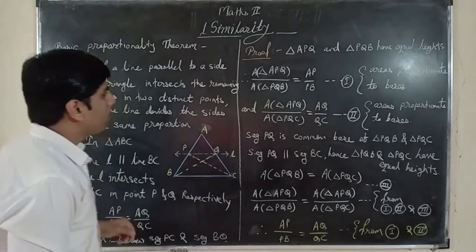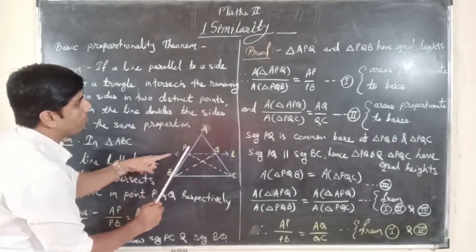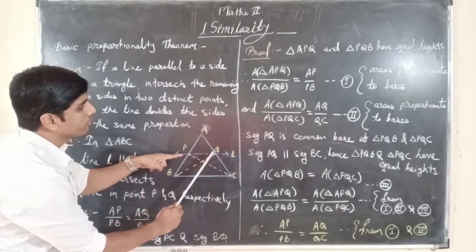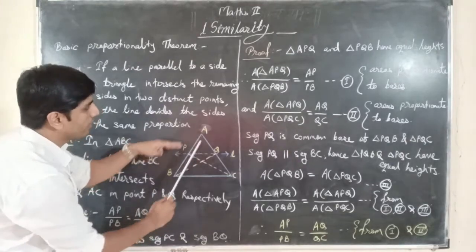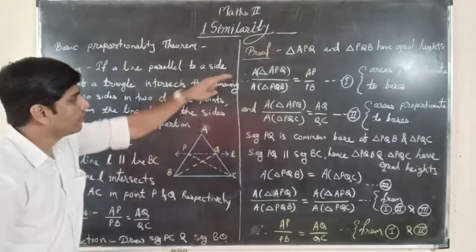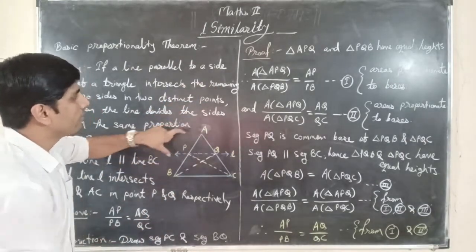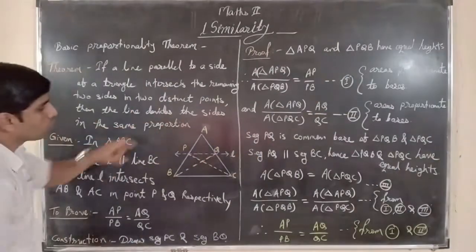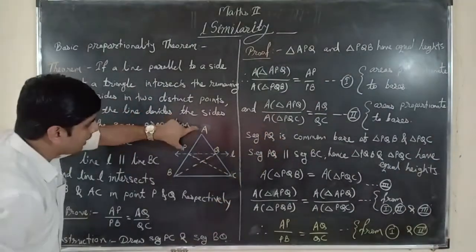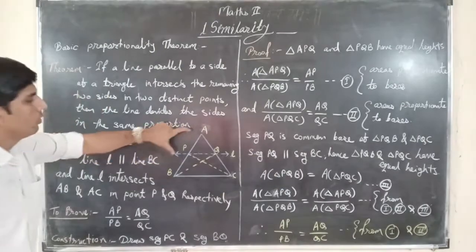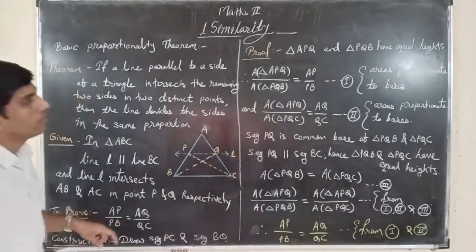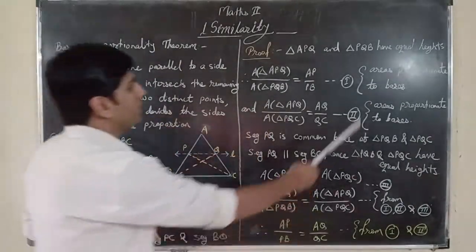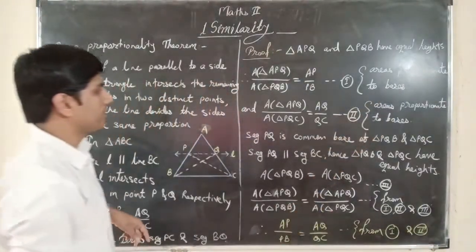Now in triangles APQ and PQB, as the height is the same, the ratio of areas of these two triangles is equal to the ratio of their bases. So this ratio will be AP upon PB. We will call this first, as the reason is areas are proportionate to bases.